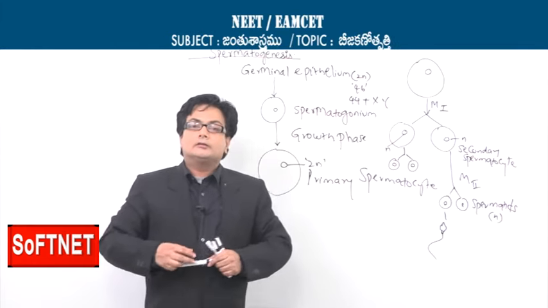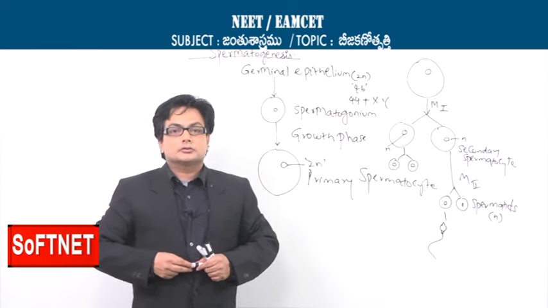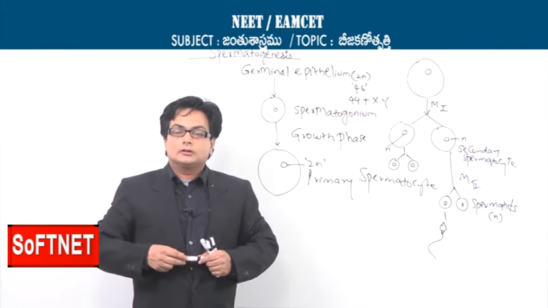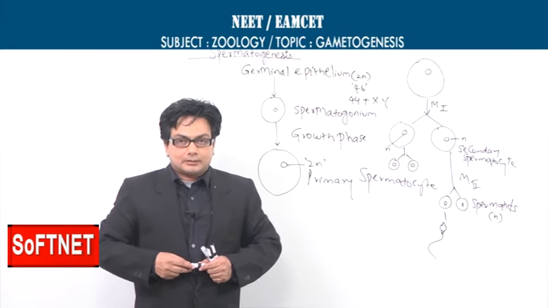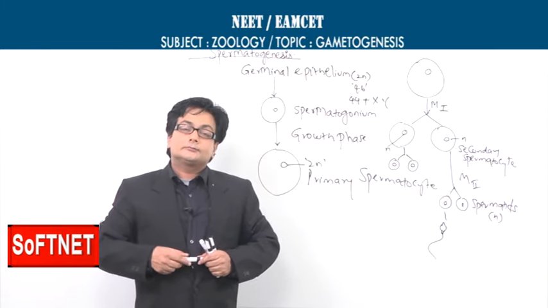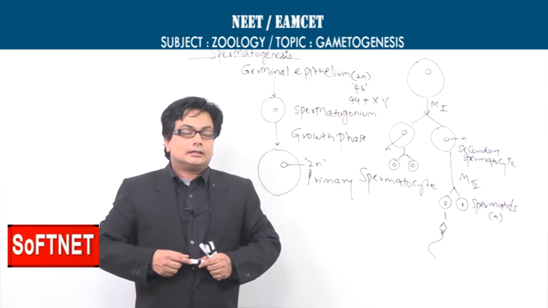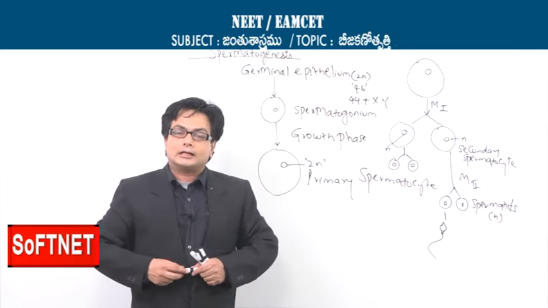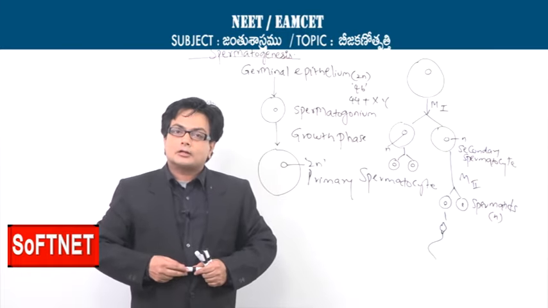So these are all the various events pertaining to spermatogenesis, after which the sperms are stored in a structure called the epididymis.